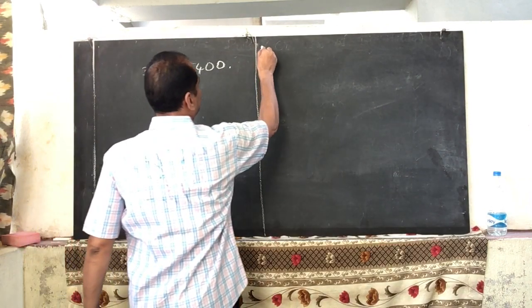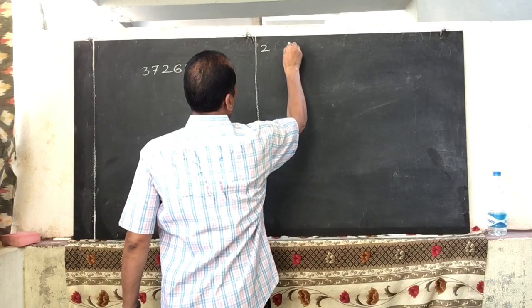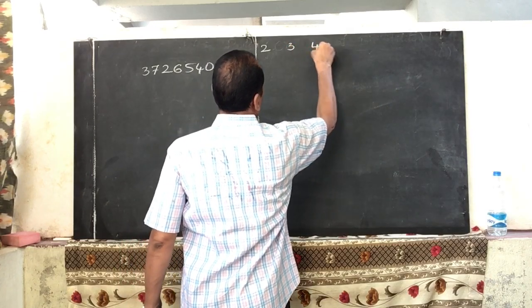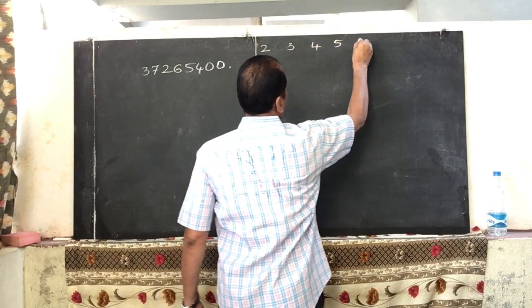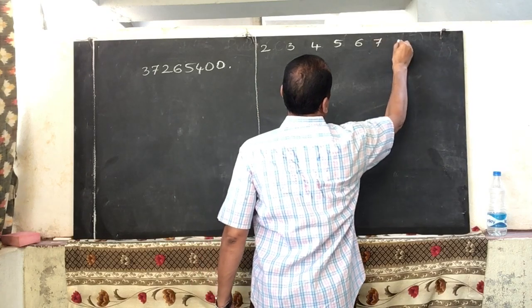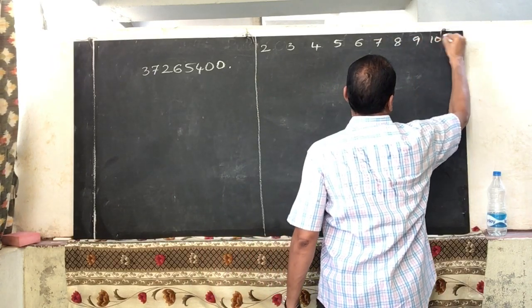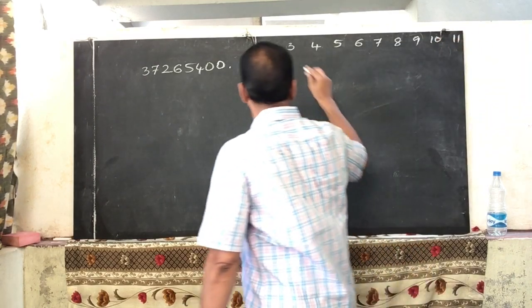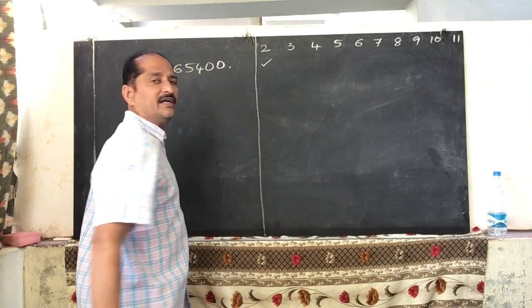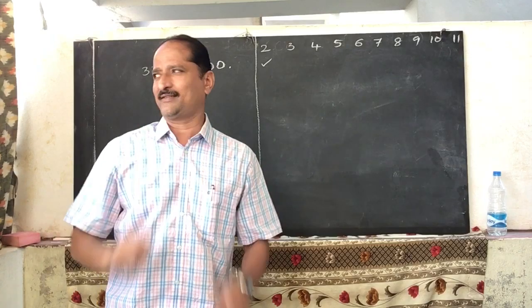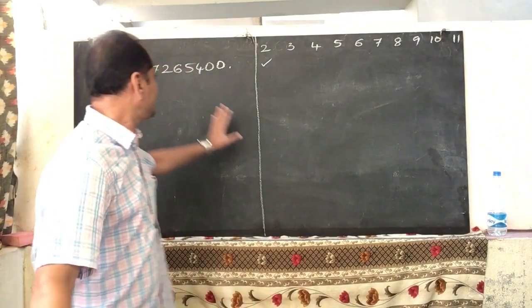If it is divisible, we tick like this. If it is not divisible, a cross mark. Okay? So now, let us see this number.